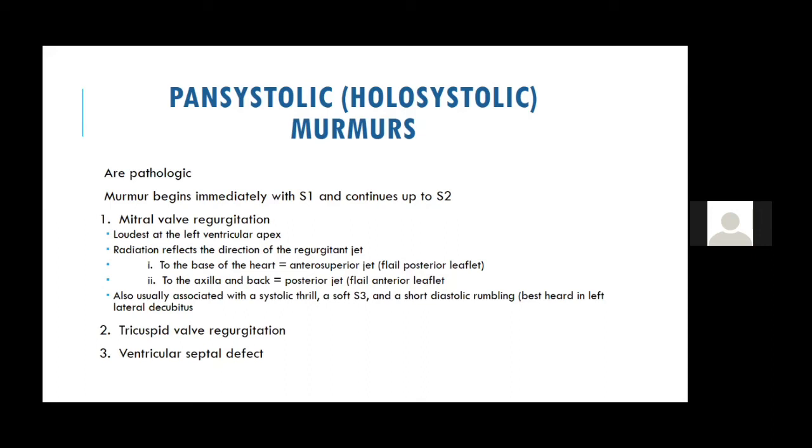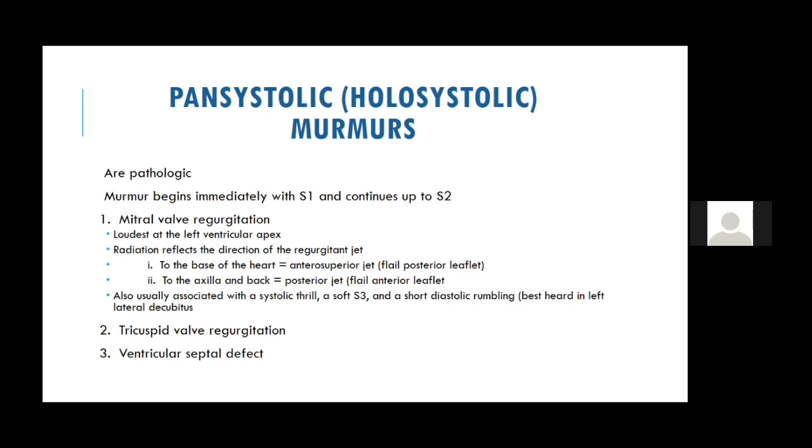When you describe it, it is a soft blowing, musical, high-pitched murmur. And when they ask you, is it very common for an MR murmur to have a thrill? The answer remains no. Why? Because an MS mid-diastolic murmur is more likely to produce a thrill than an MR murmur, because in MR the blood flow goes from the LV to the LA, which means it is going posteriorly. When the blood is going posteriorly, it doesn't produce much of a thrill.